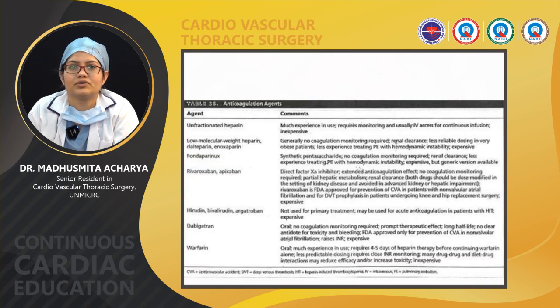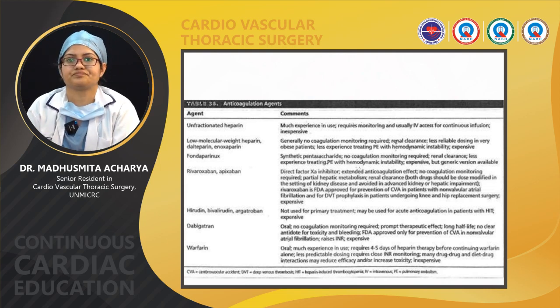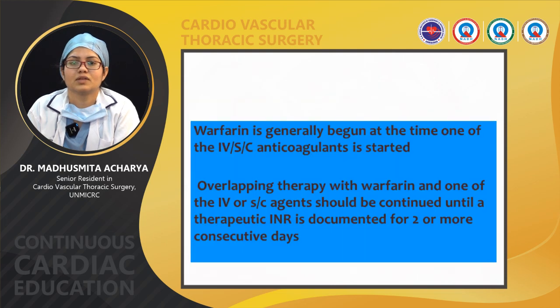Coming to the anticoagulants we use: unfractionated heparin, low molecular weight heparin, rivaroxaban, apixaban, dabigatran and warfarin. Warfarin is generally begun at the time one of the IV or subcutaneous anticoagulants I mentioned previously has been started. After that you start warfarin for bridging therapy, and the therapeutic INR target has to be 2.